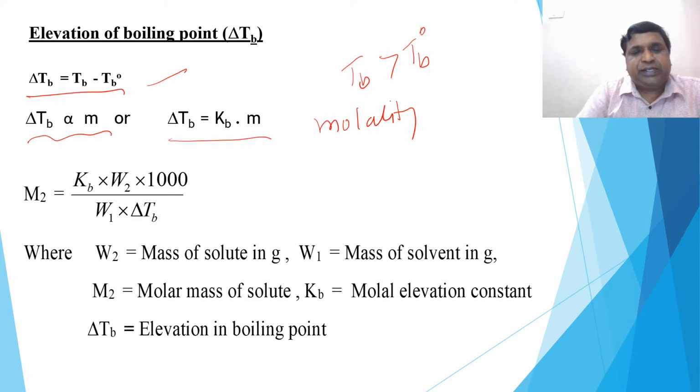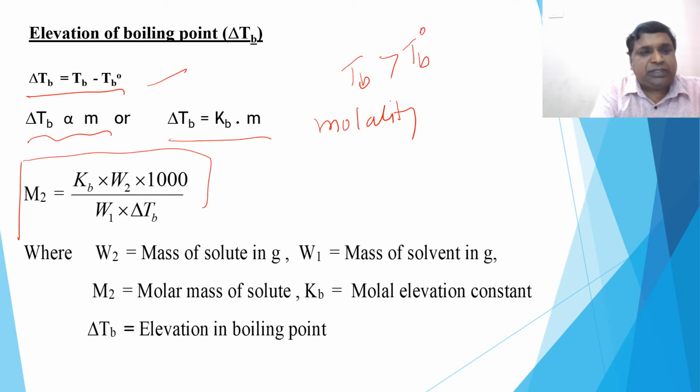Or delta TB is equal to Kb into m, the so-called molal elevation constant. So that you remember, that you all know that. Okay, delta TB is equal to Kb into m. By this they have derived the formula for the molecular mass of a solute.